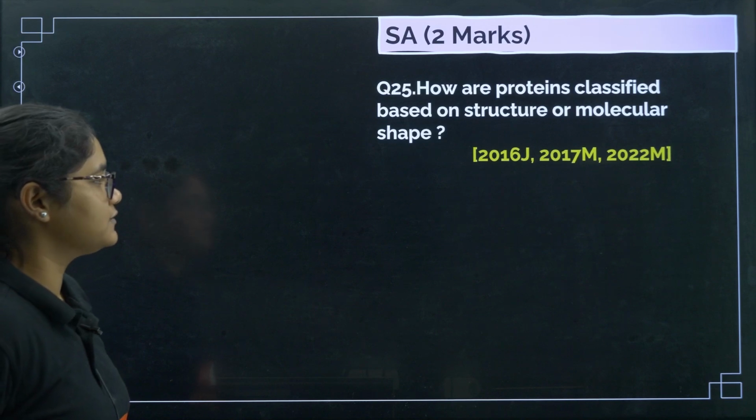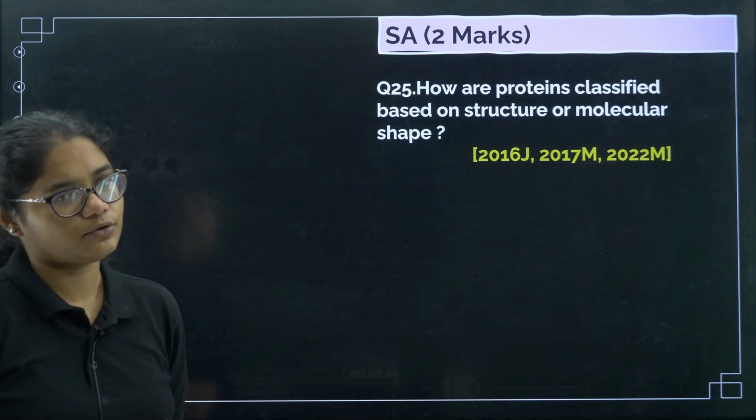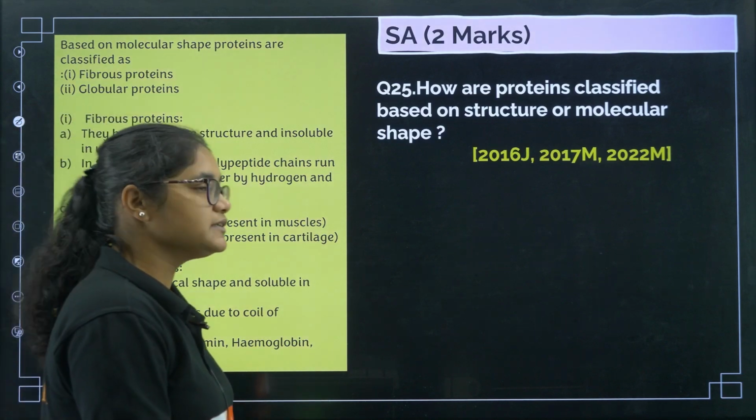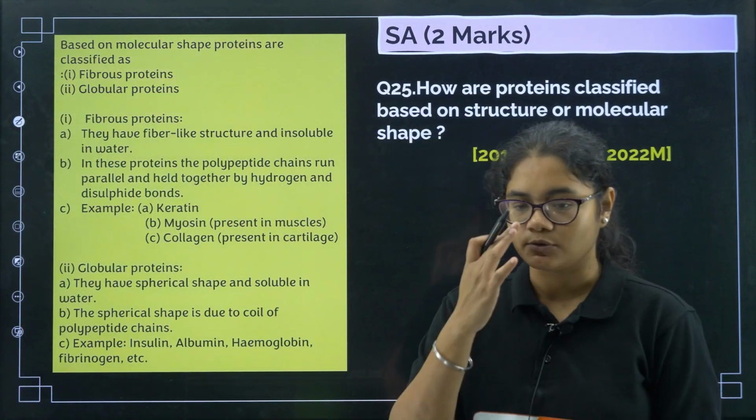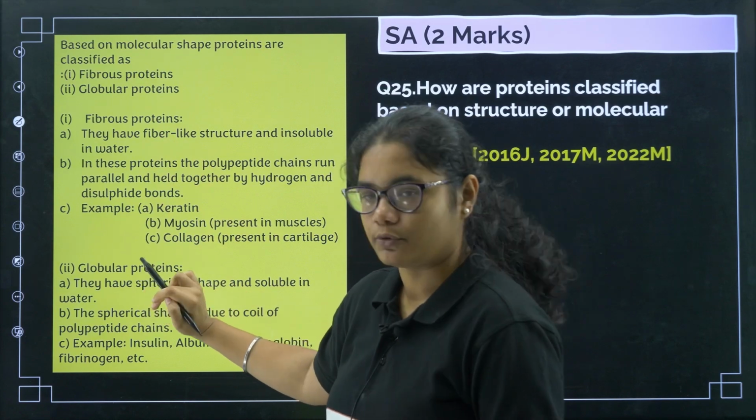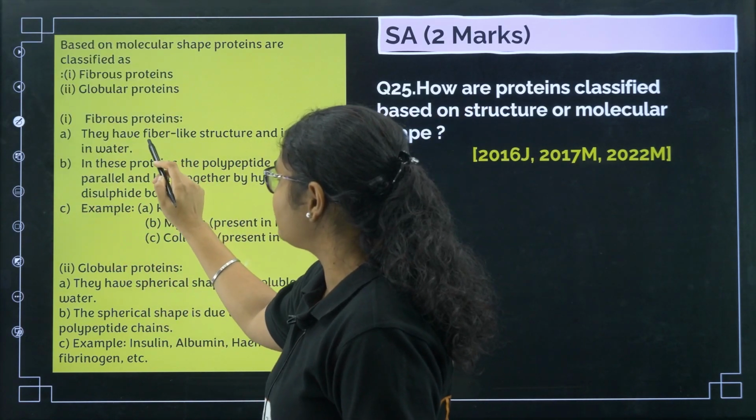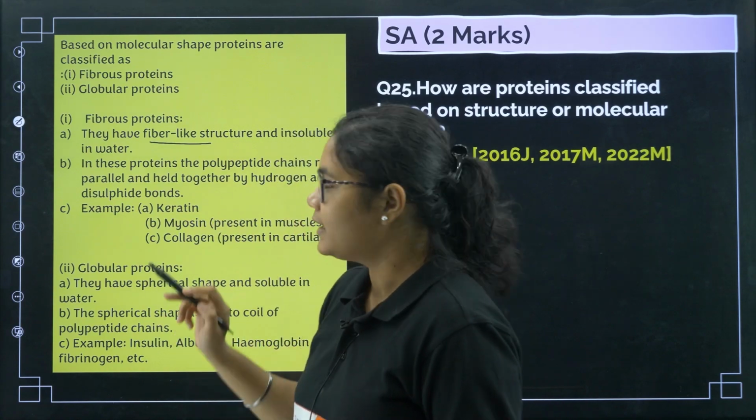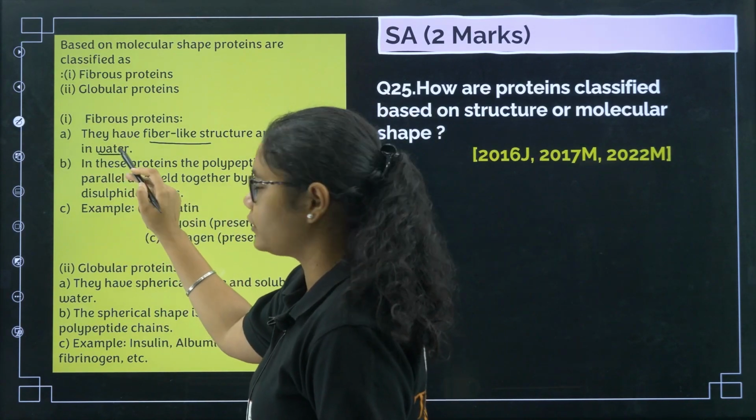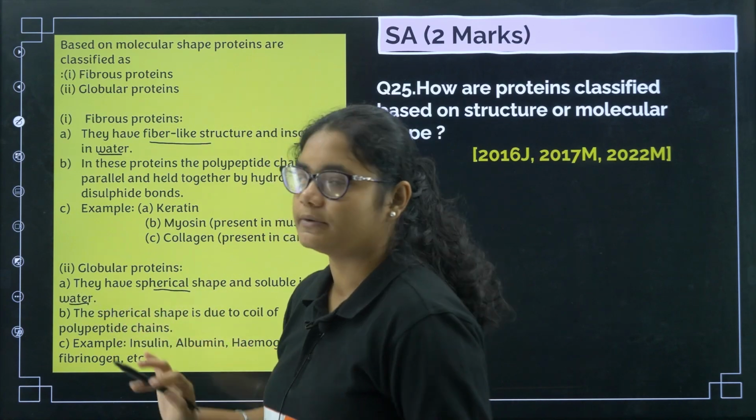Next, question number 25. How are proteins classified on the basis of structure or molecular shape? Based on the shape, there are two types of proteins, that is fibrous proteins and globular proteins. Let us see their differences. Fibrous proteins have a fiber-like structure and they are insoluble in water. What about globular proteins? They have a spherical shape and they are soluble in water.